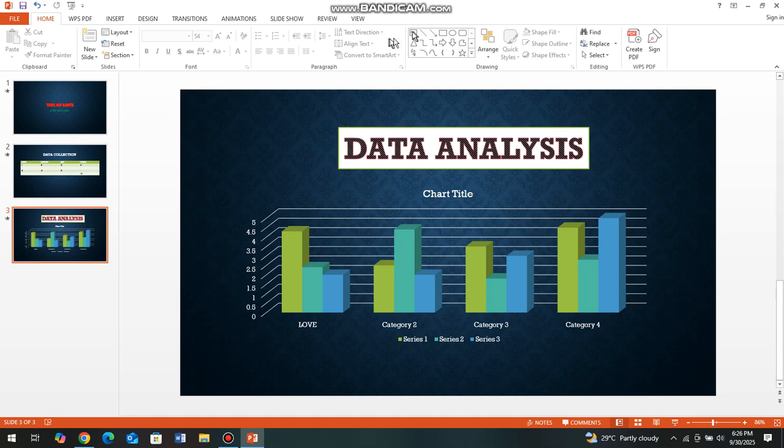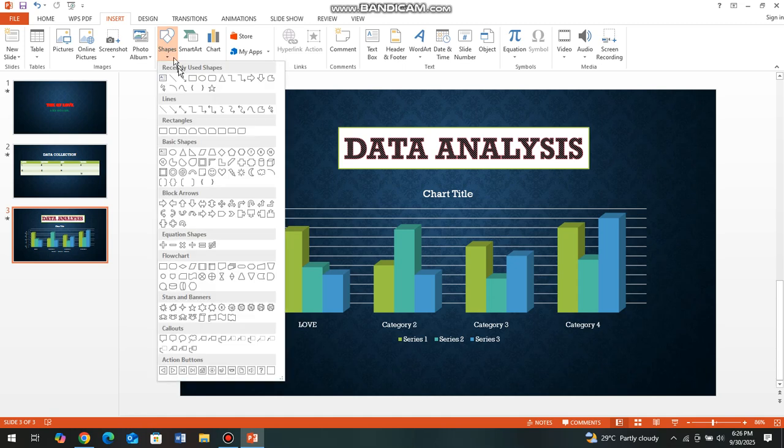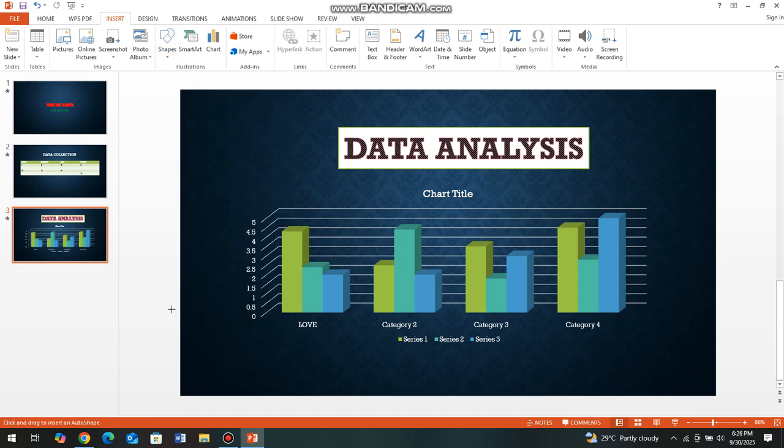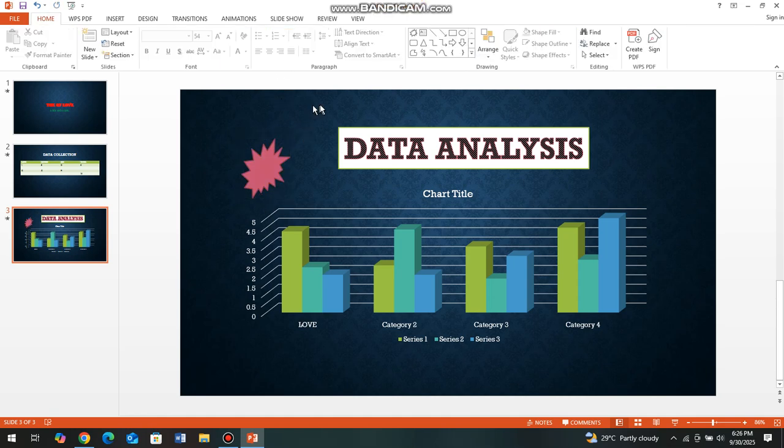Under the same insert, we don't want to learn too much, but at least we need to put something. So under insert, what else is important to put? You can put shapes of sorts. You can put a shape like this one. After you click there, you draw where that shape should be, and then choose the color of that shape. At least for today we'll end from here.